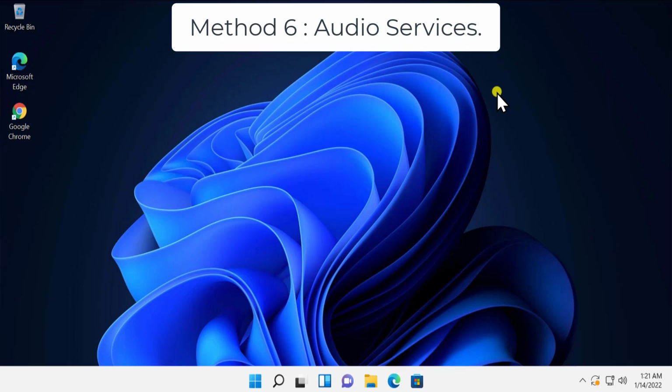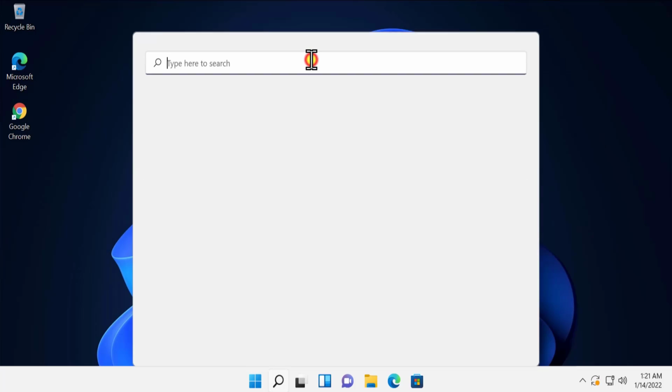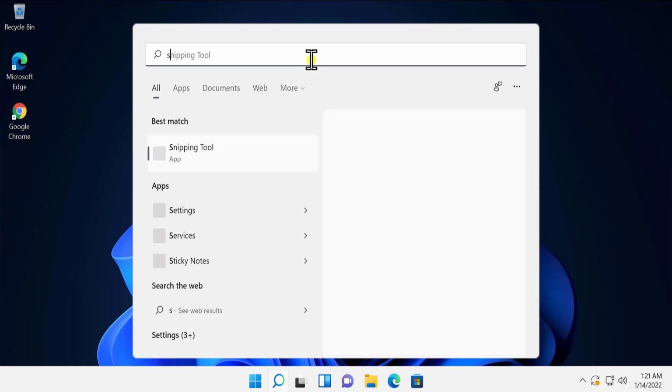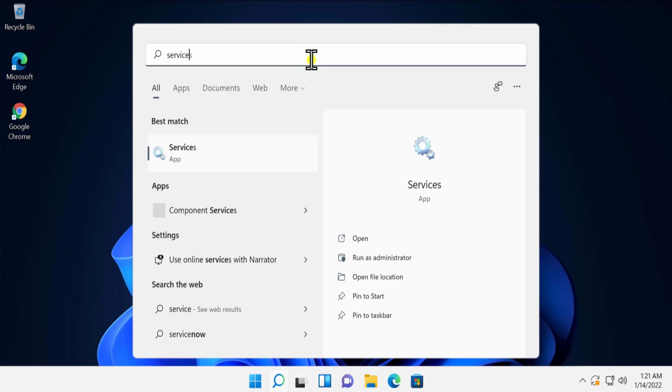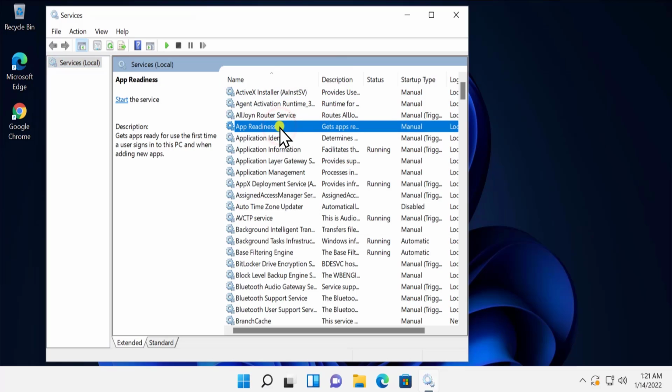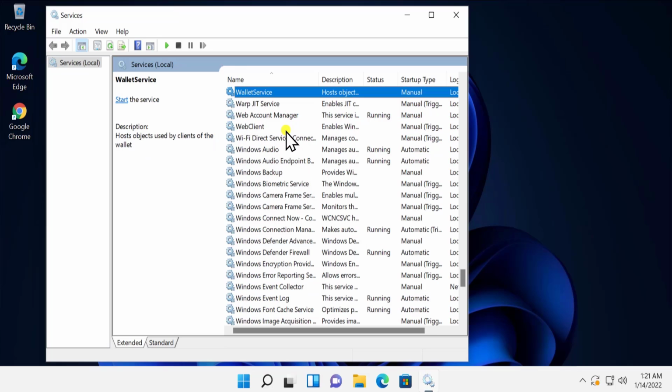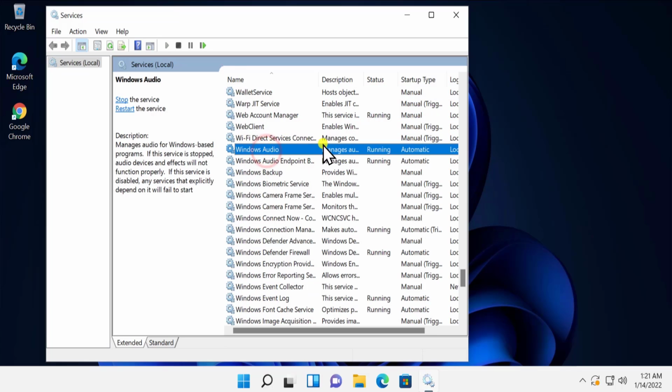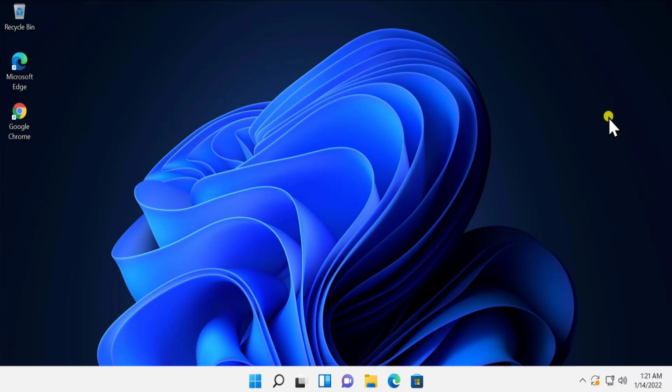Method 6. Audio services. Click on Start icon. Type in here Services. You'll see the Services app in here. Click on Open. In here you have to find Windows Audio. Click on any of the services in here and type W on your keyboard and you'll see Windows Audio in here. Click on Restart and restart your PC as well after doing this.